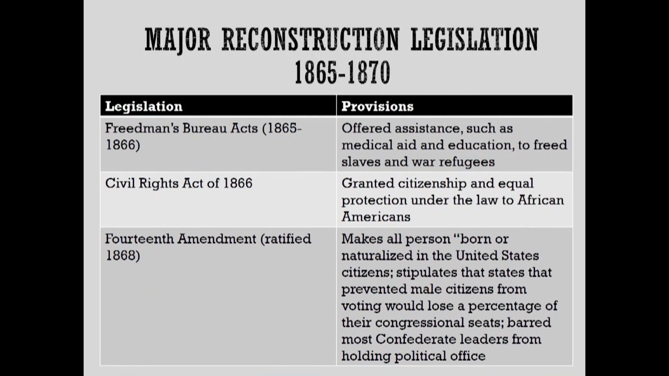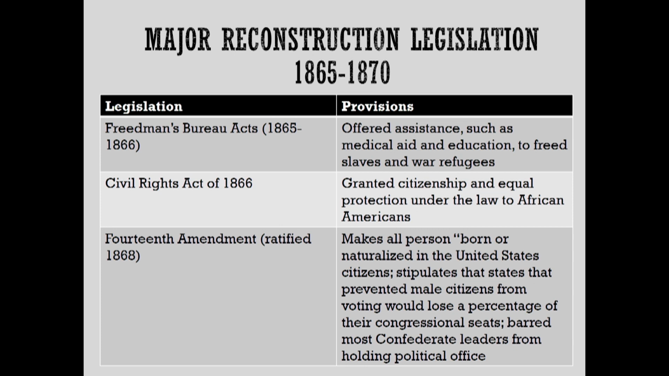So the first piece of legislation, from 1865 to 1866, is the Freedmen's Bureau Act. What this did was offer assistance such as medical aid and education to freed slaves and war refugees. Again, once this war is over, formerly enslaved individuals are having to start new lives for themselves, and that's what the Freedmen's Bureau is going to be there to do. Now, the next major piece of legislation that's passed is going to be the Civil Rights Act of 1866.